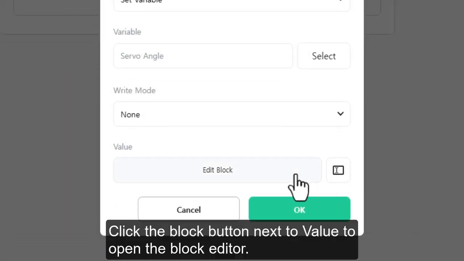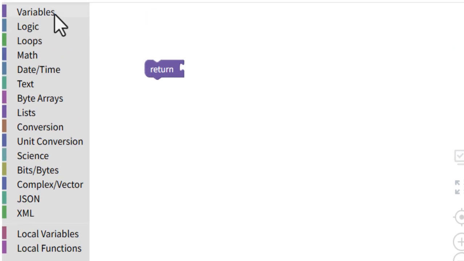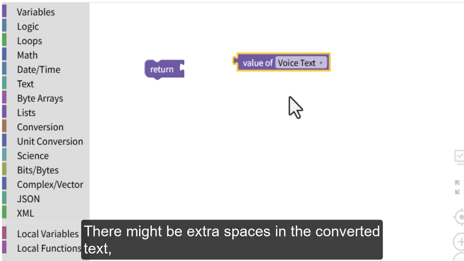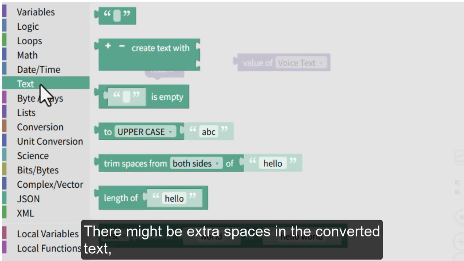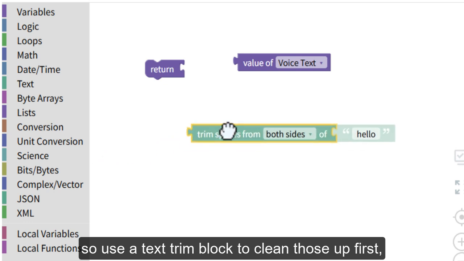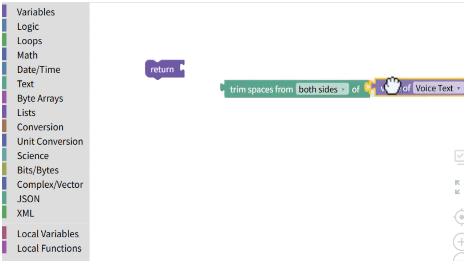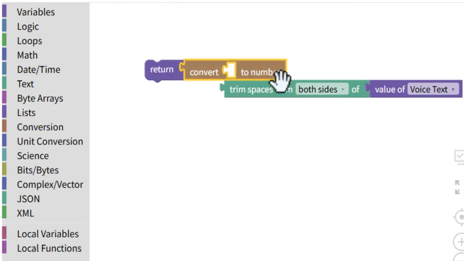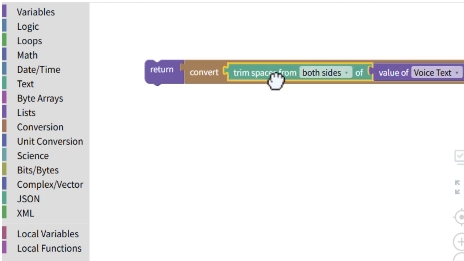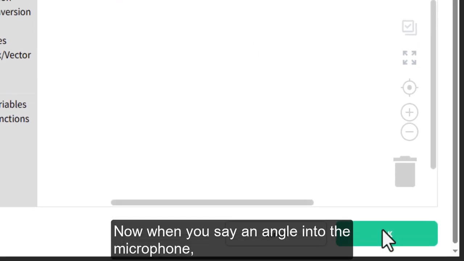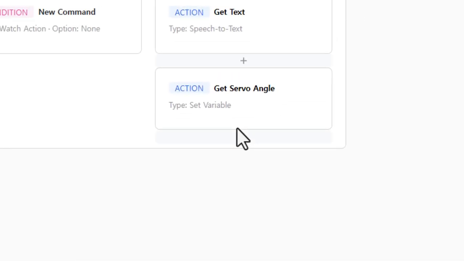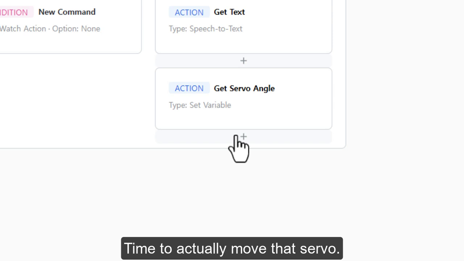Click the block button next to value to open the block editor. Add a variable read block and select voice text. There might be extra spaces in the converted text, so use a text trim block to clean those up first. Then convert to a number and connect it to the return block. Perfect. Now when you say an angle into the microphone, it gets stored as a number in the servo angle variable.